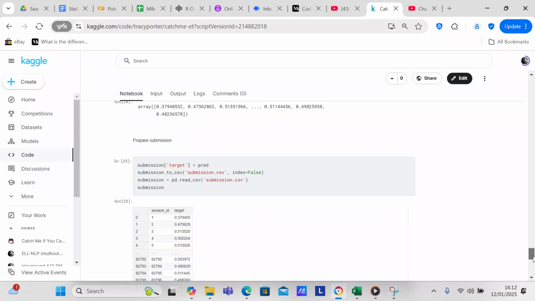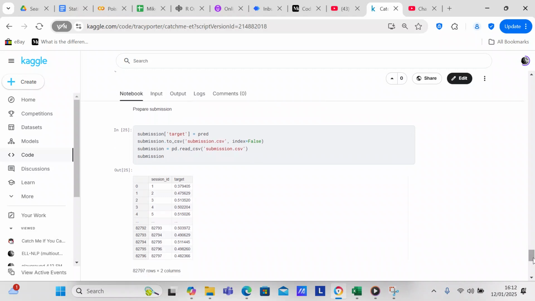After we do that, we're going to prepare our submission. Submission target equals pred. We're going to convert the submission to a CSV file, and index is going to be false, which means we're not going to index it. Then we convert the submission to a data frame, and this is the data frame that we have.